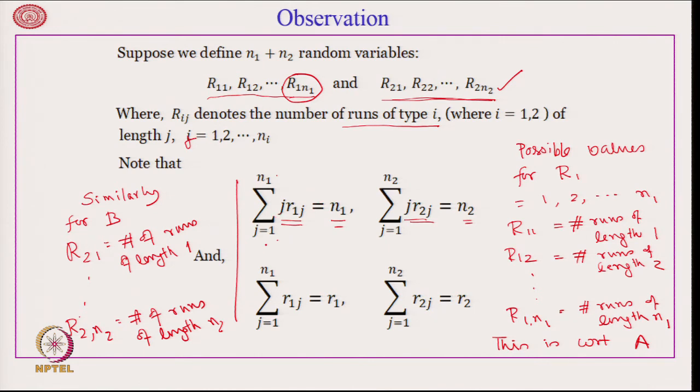When we sum over all possible values, we get the total number of elements, which is n_1, and in this case n_2. Also note that the sum over j from 1 to n_1 of r_1_j is the total number of runs of the first element, and similarly this expression gives the total number of runs of the second element.